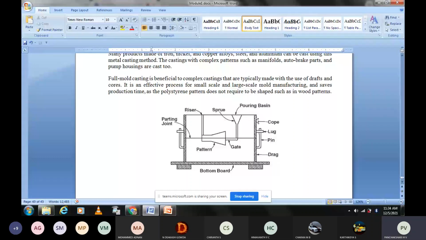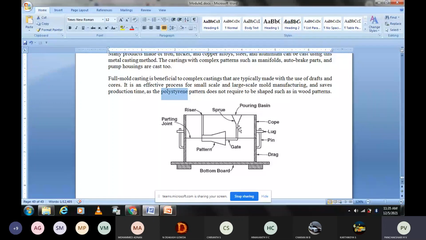That pattern is made up of polystyrene. It is plastic material, polymer material. That material is used for making the pattern. The entire assembly of the pattern is placed like this. This is the center line or the parting line. So we place it like this and fill the sand properly, packed. After that, when you pour the molten metal into the pouring basin, what happens?